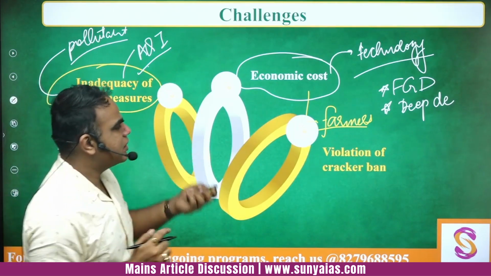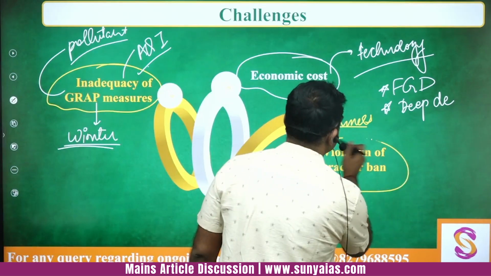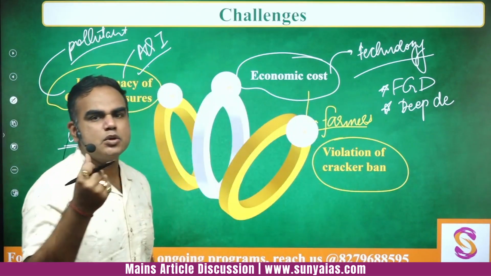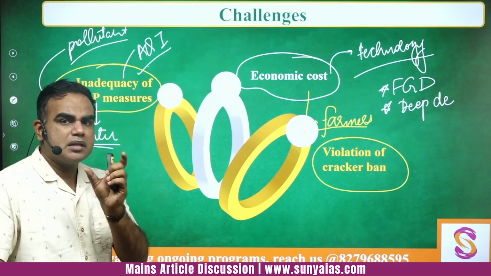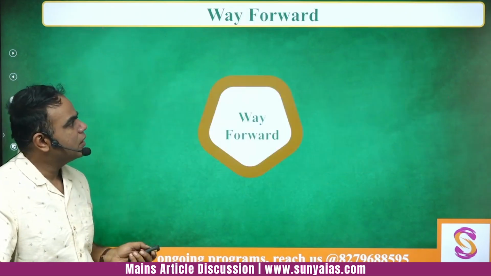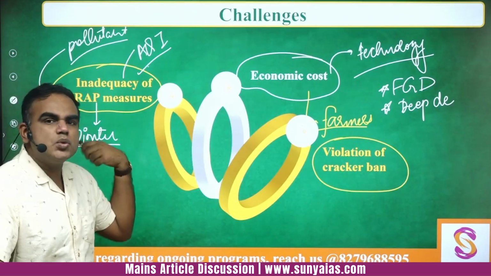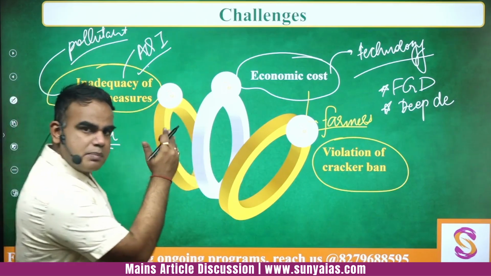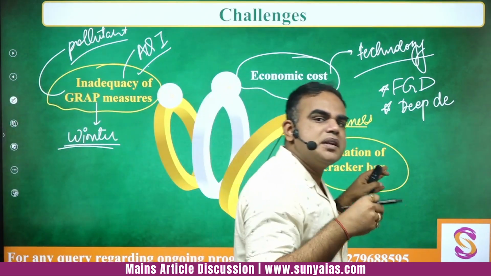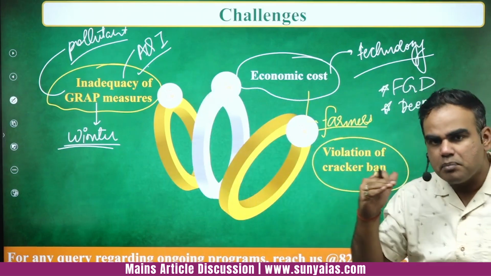Okay, and then there has been this year also a lot of violation of the cracker ban, which again led to a lot of, let's say, worsening air quality in the specific duration of time. Okay, तो ये तो जो कुछ issues हैं, and again you can also pinpoint a lot of other, let's say, minor issues.